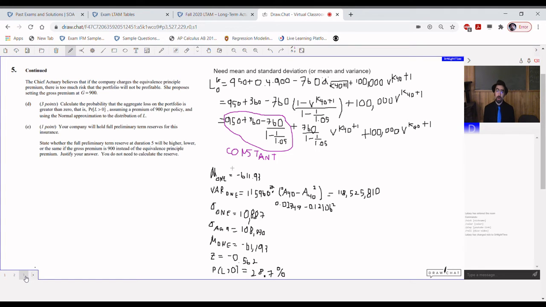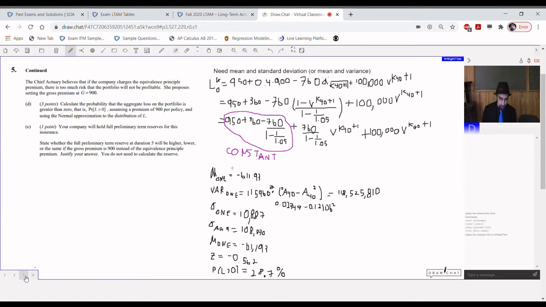If you try to commit to memory the formula for standard deviation when you don't have any expenses and everything's in accordance with the equivalence principle, then you will have memorized the wrong formula, attempt to use the wrong formula and get no points, or realize that you can't use the formula you memorized, not have a backup, and get no points.